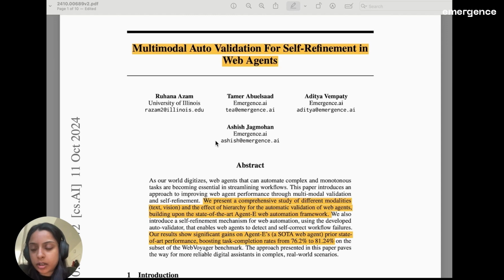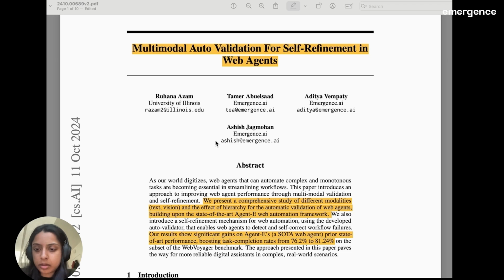Hi, my name's Rahana, and I'm going to be presenting a NeurIPS workshop paper called Multimodal Auto-Validation for Self-Refinement in Web Agents. In this work, we build a web navigation agent which is able to reach state-of-the-art results on the Web Voyager dataset. We built this agent by using a self-refinement process, which allows the planner agent to iteratively correct its plan. In the process of building this self-refinement pipeline, we also build an auto-validation system, and we report our results